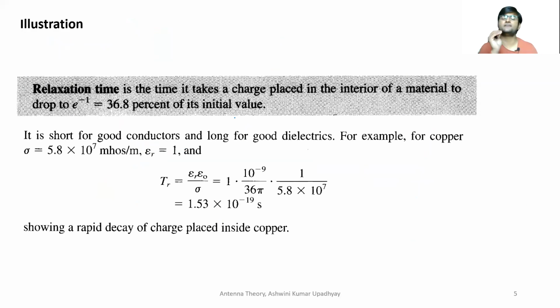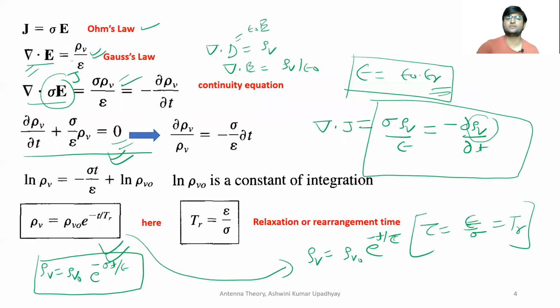So relaxation time basically represents at what time this charge is going to decay. So you can see from this definition that relaxation time is the time which is taken by the charge which is placed inside the interior of a material to drop to 36.8% of its initial value. So how does this 36.8% come?